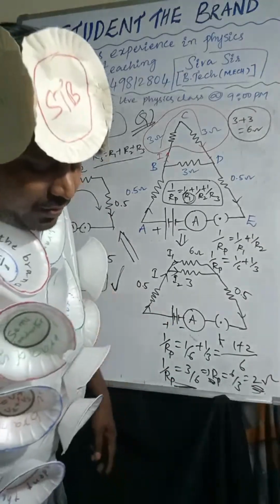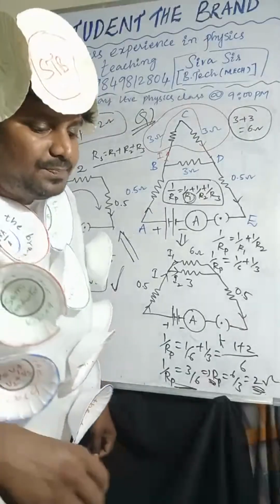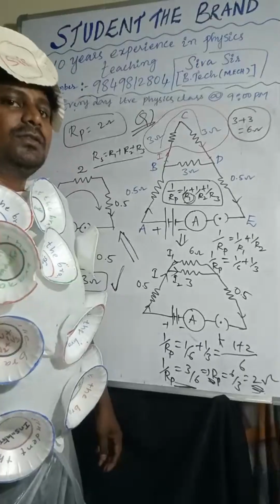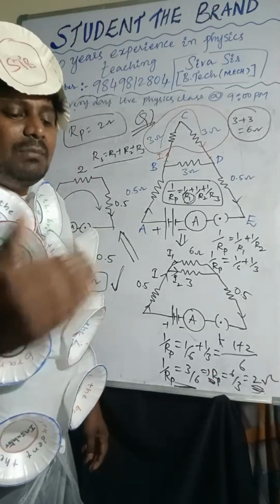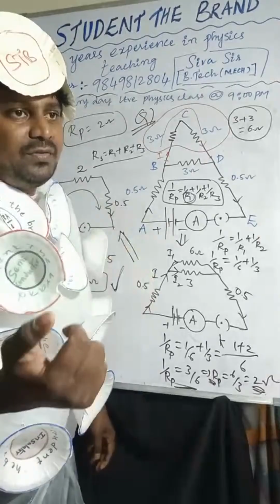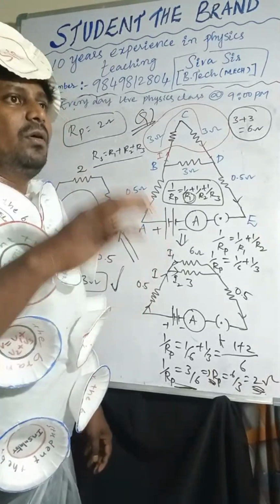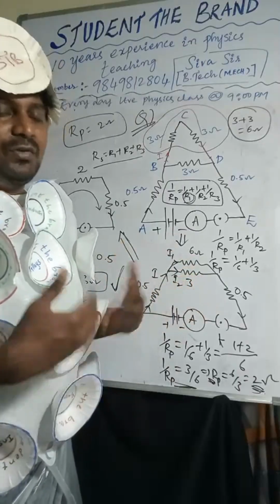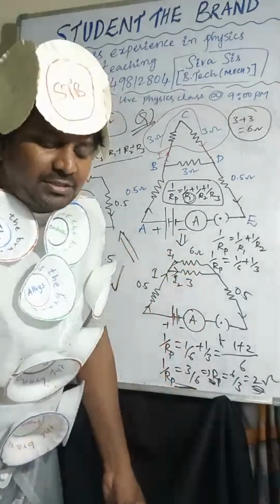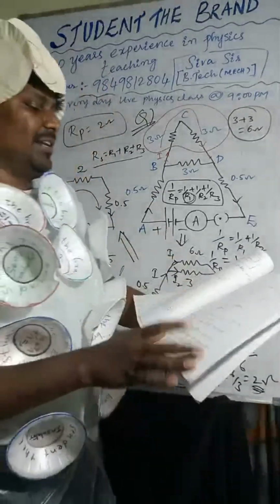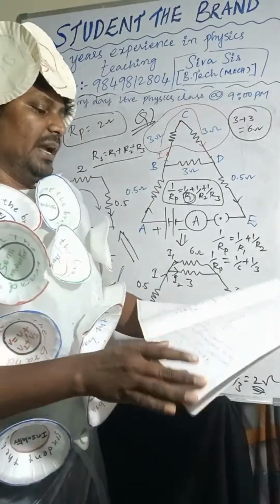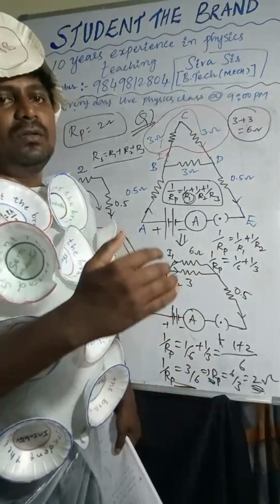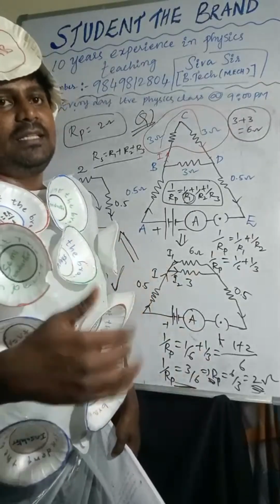Now we are finding only the R value. Later, after that, we have to find the current, and then the potential difference. Different kinds of questions we will solve. Slowly we'll go to the next level. There are many problems, with higher standards also. One by one, step by step, we will increase the level.